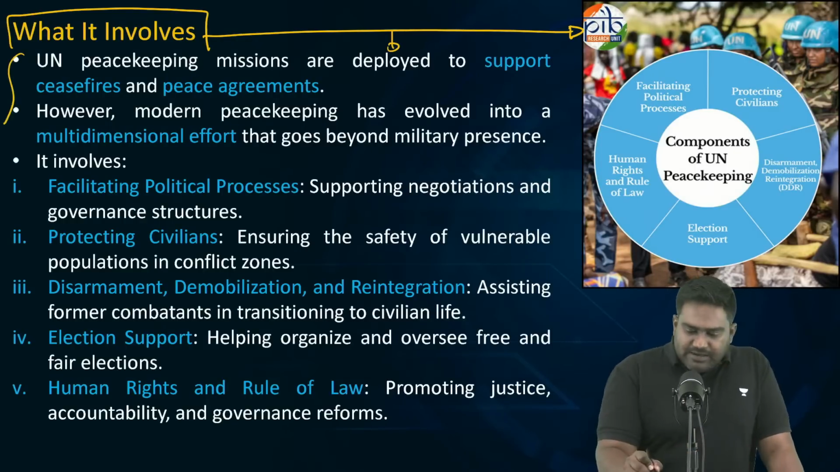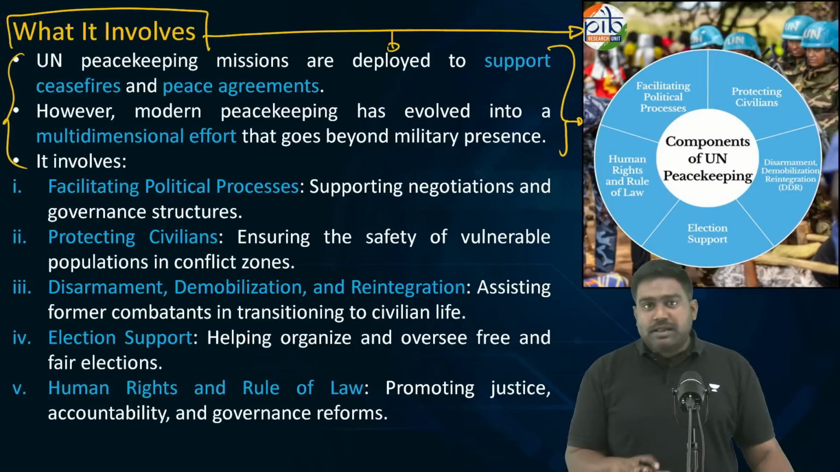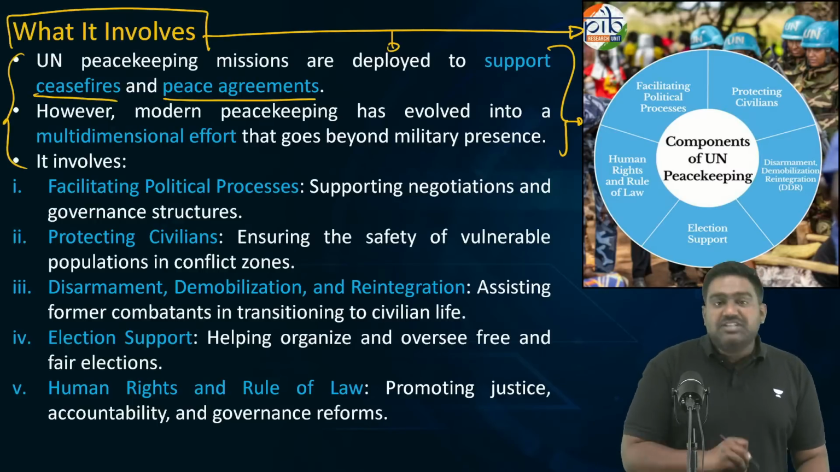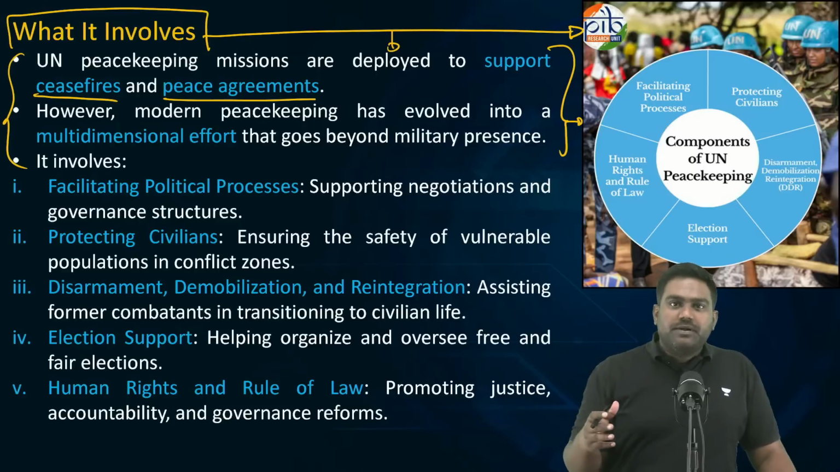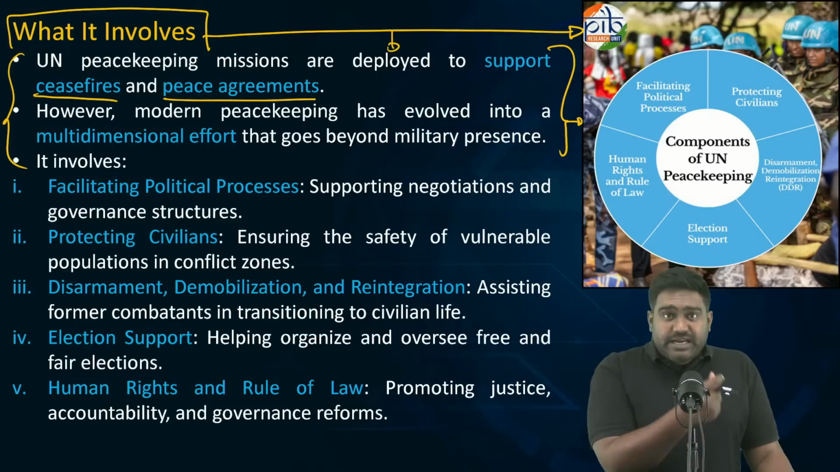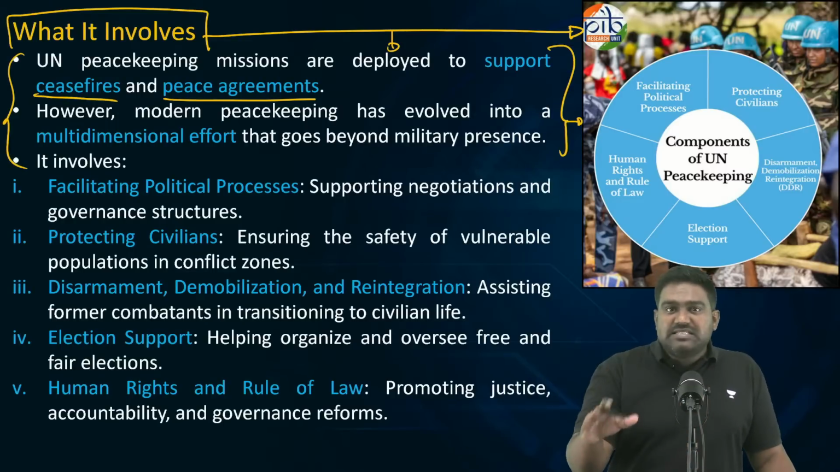So this is clearly given over here in this particular slide, and I want you guys to make a note of it. So peacekeeping forces are deployed not to engage in combat, not to fight a war, right? They're called peacekeeping forces. The name itself tells you. They are sent basically to end a war, to bring a conflict to an end, or to maintain the ceasefire in an ongoing conflict.